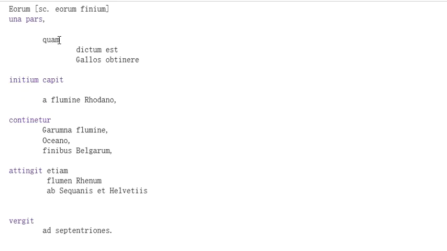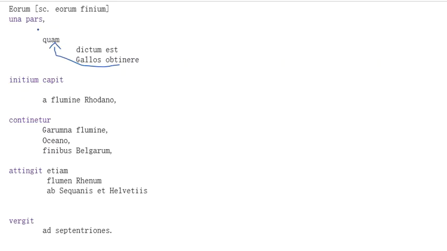So it begins a relative clause, but it is the direct object of this construction, which is going to have an accusative infinitive. Because note that dictum est, it has been said, right? That Gallos obtinere. So dictum est is going to take an accusative infinitive construction, which is Gallos obtinere, and then Gallos obtinere governs quam, all right? So quam Gallos obtinere dictum est, right?